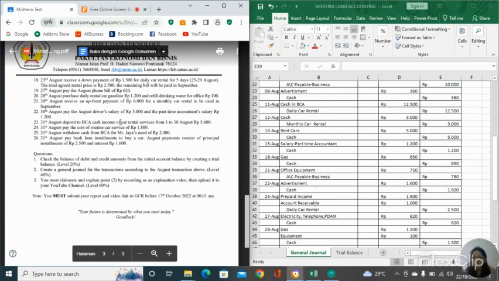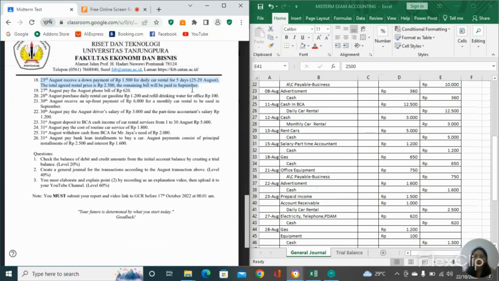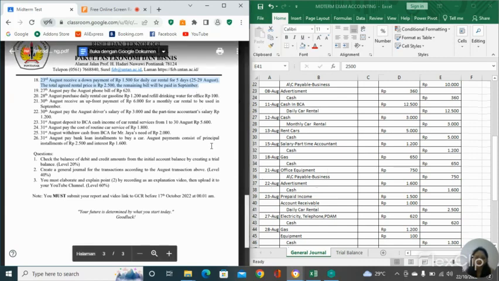So next, on the 23rd of August, received a down payment of 1,500 for daily car rental for 5 days. The total agreed rental price is 2,500. The remaining bill will be paid in September.